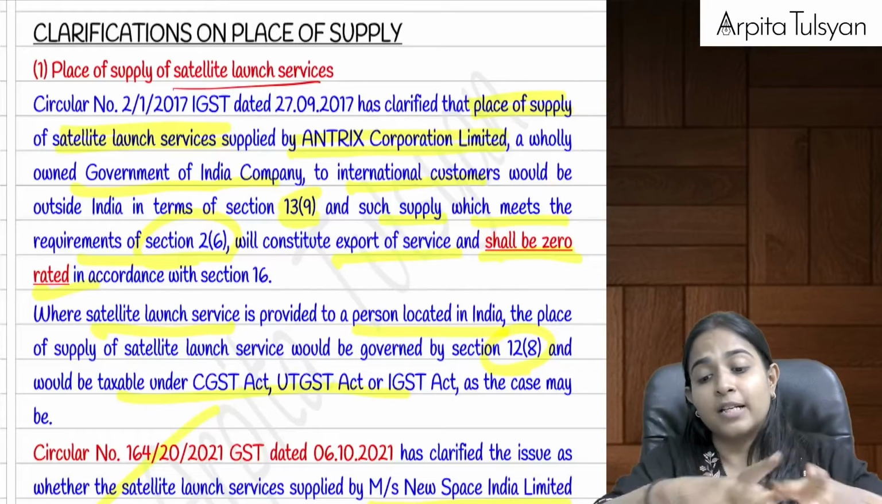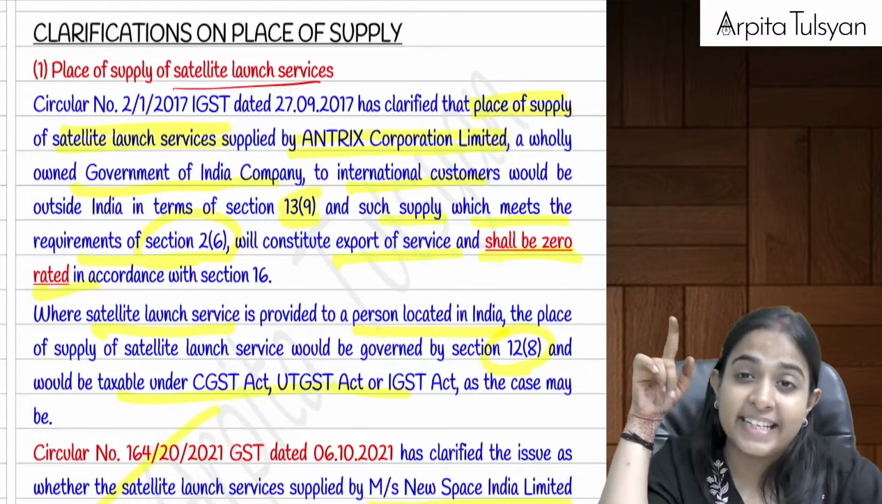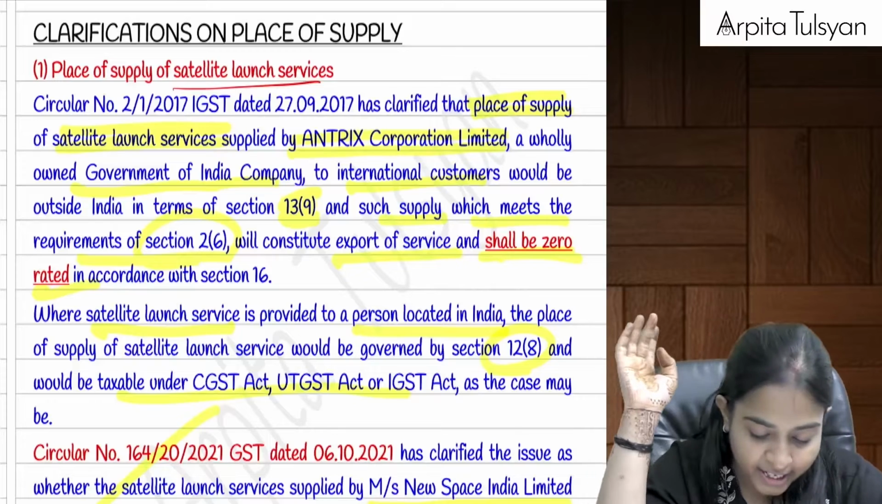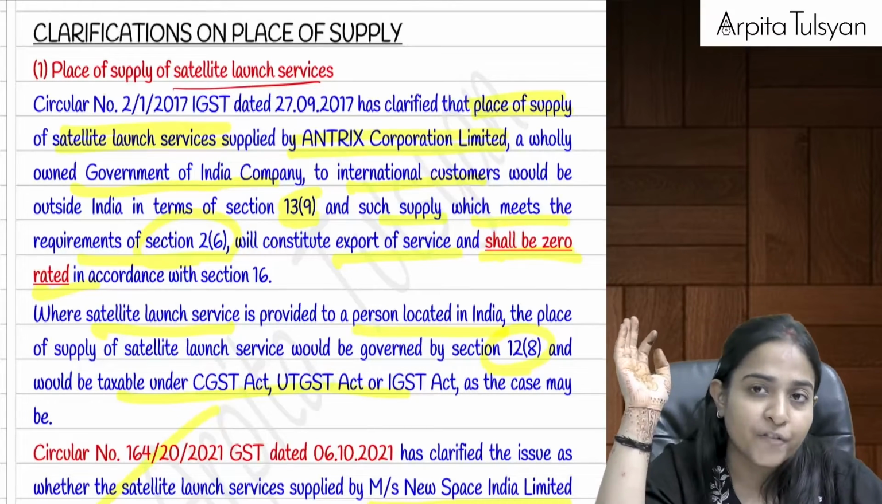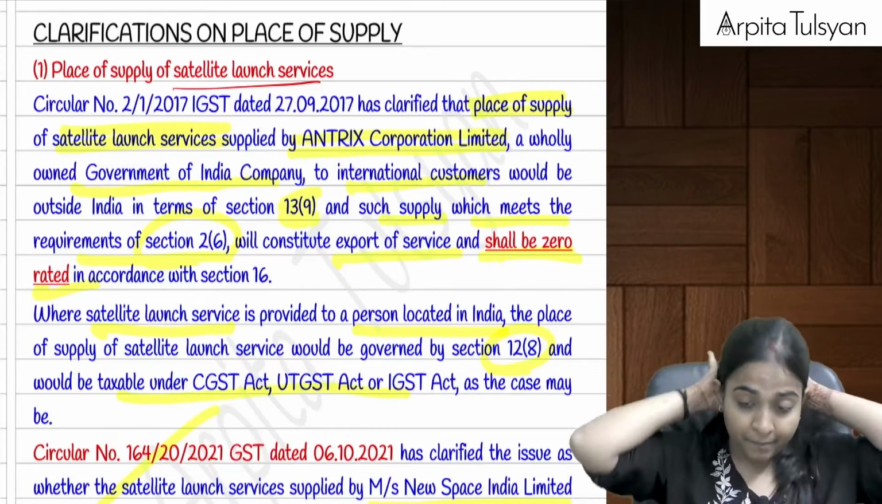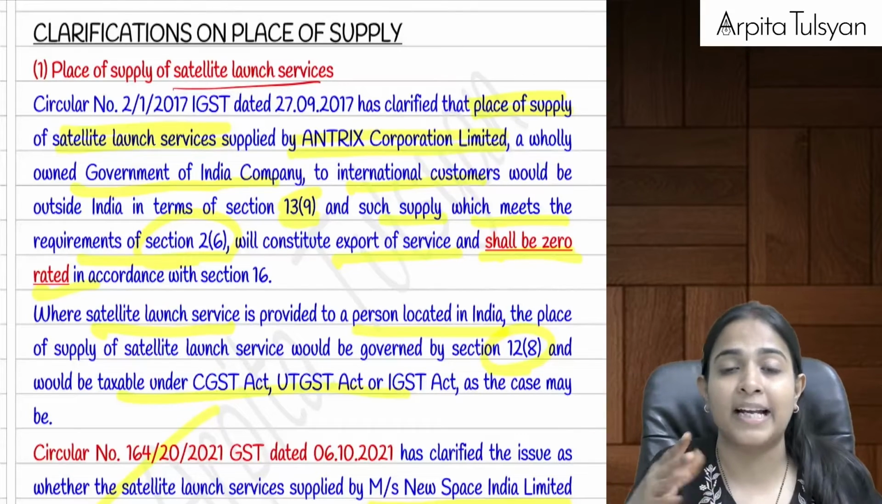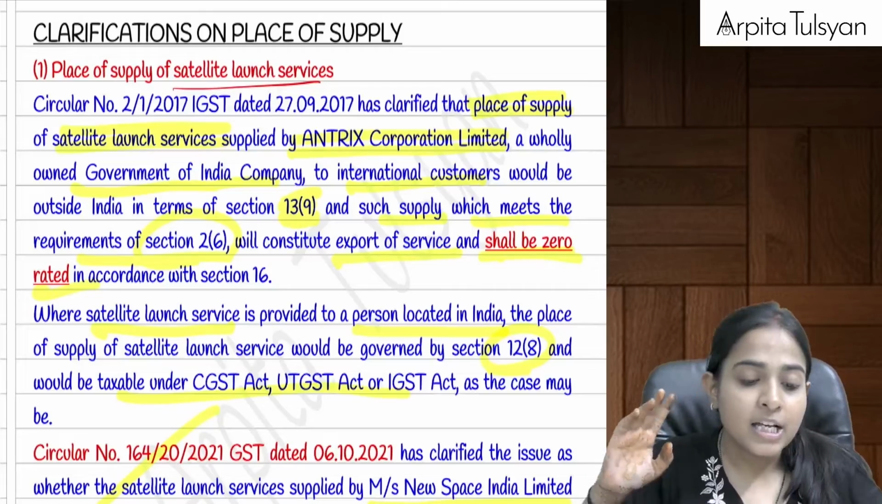Okay, so that was considered as the place of destination. Place of destination is space that is outside India. So they were telling that this was considered as export of service and therefore zero rated supply. This was already decided. This is not that I am teaching you. This was already discussed in the circular.